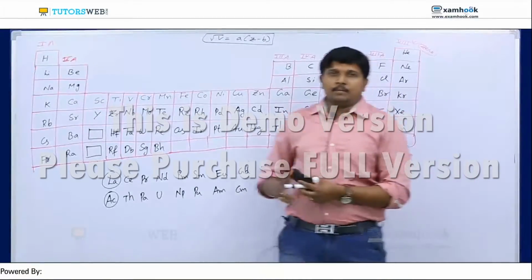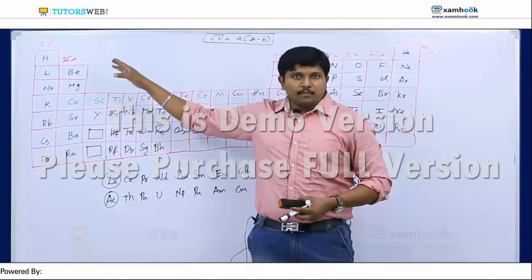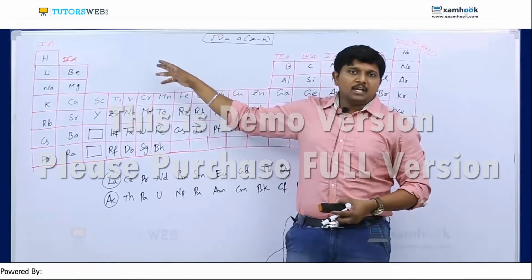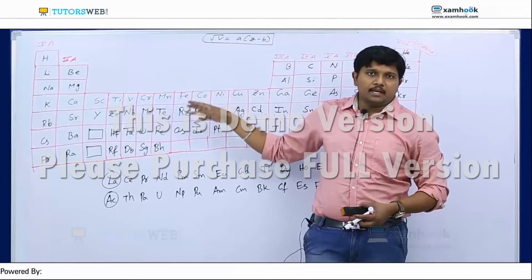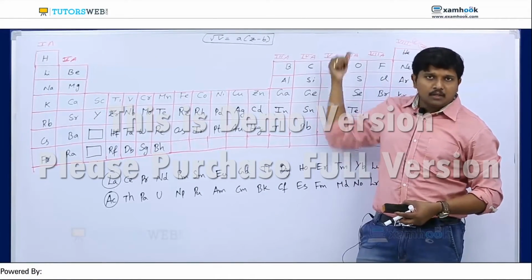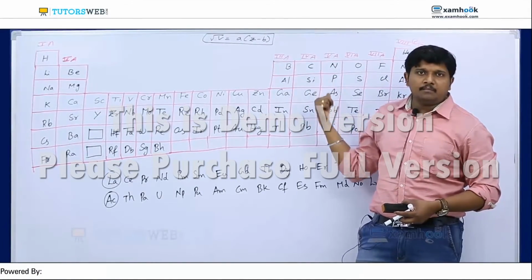I'll tell you the first group elements: hydrogen, lithium, sodium, potassium, rubidium, cesium, francium. The second group is beryllium, magnesium, calcium, strontium, barium, radium. The third group is boron, aluminium, gallium, indium, thallium. And the fourth group: carbon, silicon, germanium, tin, lead.